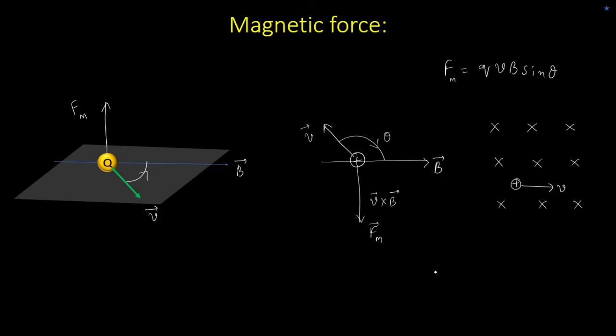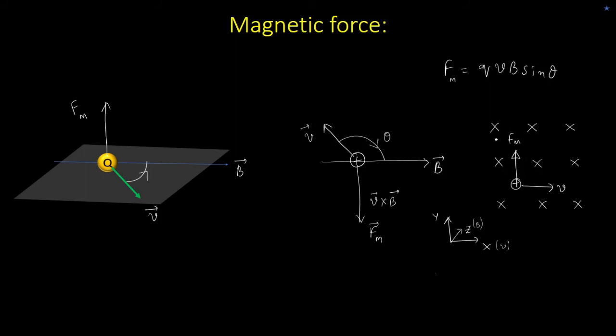So the direction of B is, let me write the axis here. This is X, this is Y, and the magnetic field is actually in the Z direction. So what should be the direction of the force? It should be in the Y axis, right? Because the magnetic field is in Z axis, the particle is moving in the X axis. Therefore, the axis which is perpendicular to both B and V is Y axis. Therefore, the force will now be acting upwards. So this will be the magnetic force.